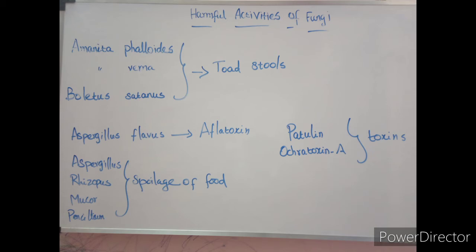Patulin and Ochratoxin A are some of the toxins produced by fungi. Many fungi are involved in the spoilage of food materials by producing toxins. A carcinogenic toxin is also produced by Aspergillus flavus, called aflatoxin. So these are the harmful activities of the fungi.